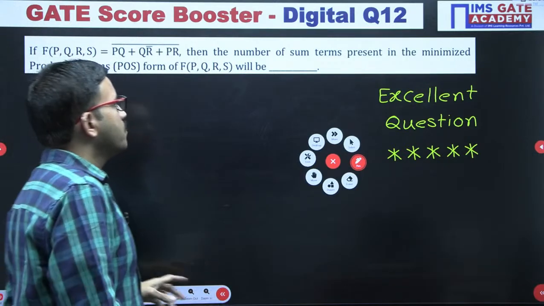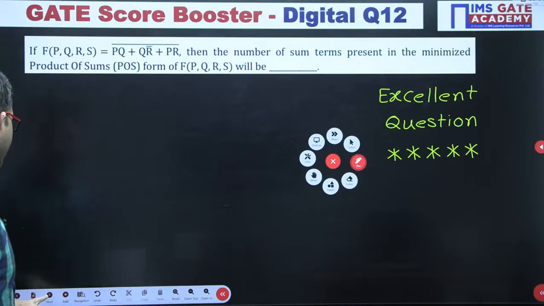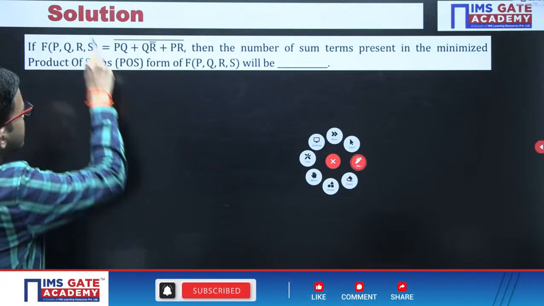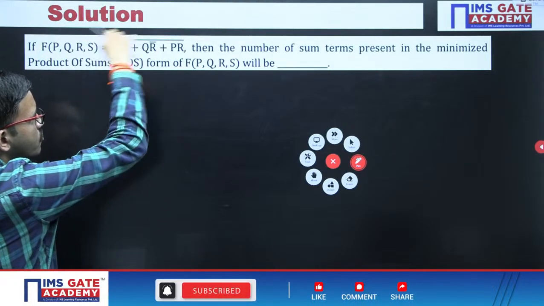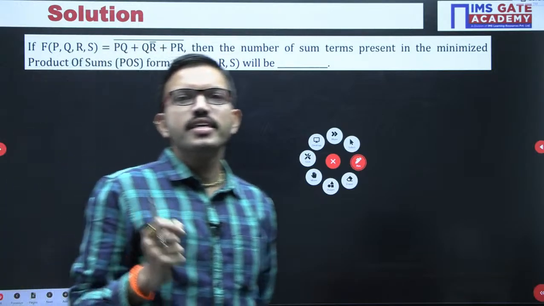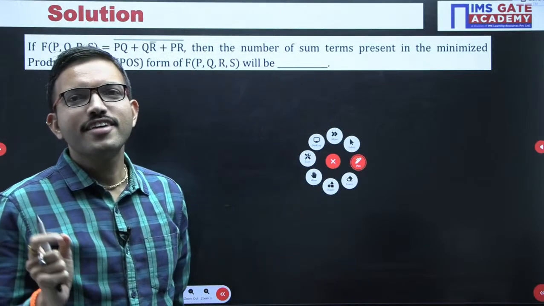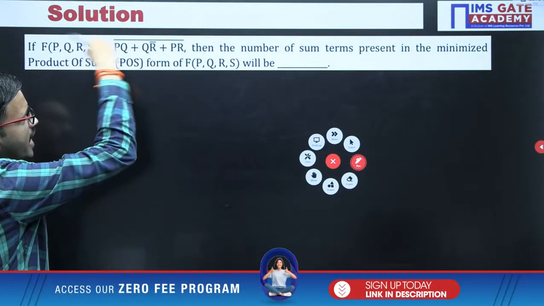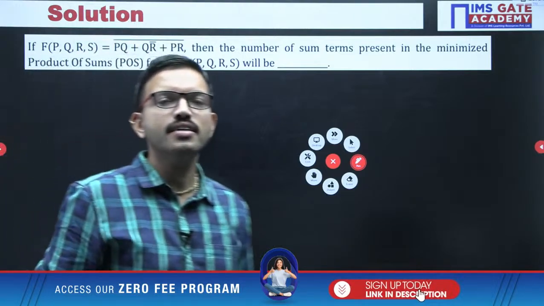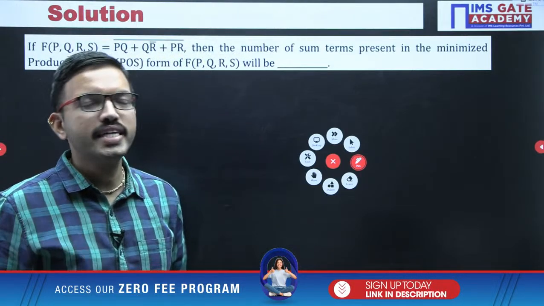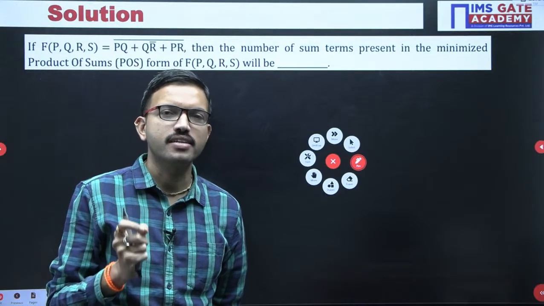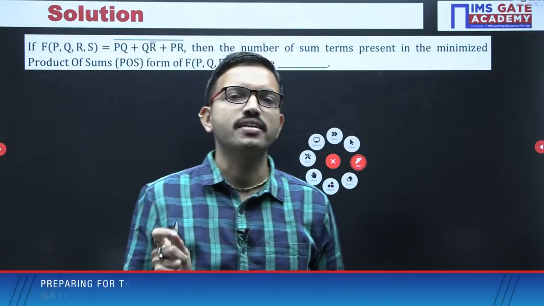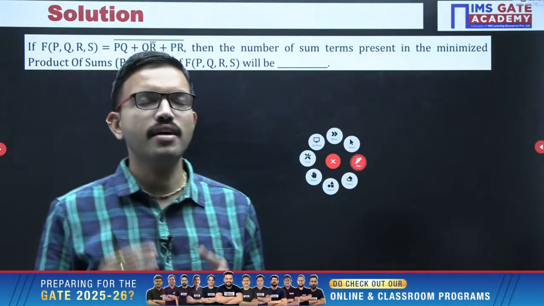Meanwhile, you can mention it in the chart. So this is a very, very interesting question. Now just observe, the function you have on the right hand side has a complement over the overall function. Yes, very good, Medha. Yeah, first step, directly you apply De Morgan's. Actually, the moment you have a complement over the overall function, the majority of students will apply De Morgan's law directly. Of course you may get the correct answer, but only after so many iterations and taking so much time.